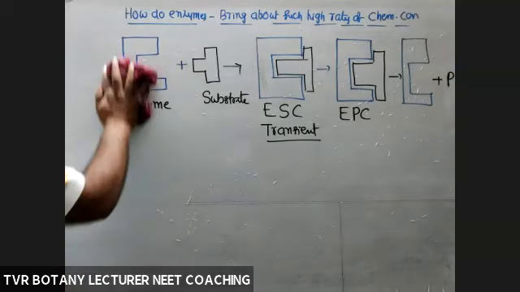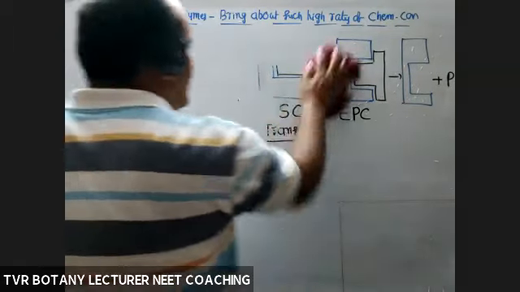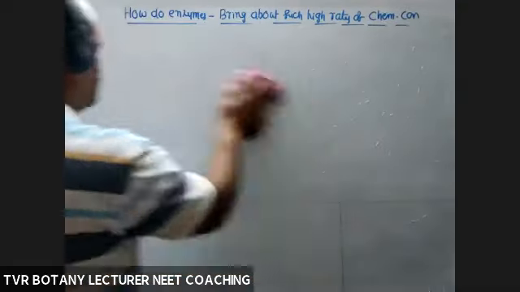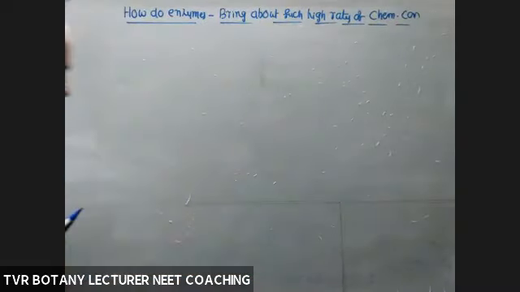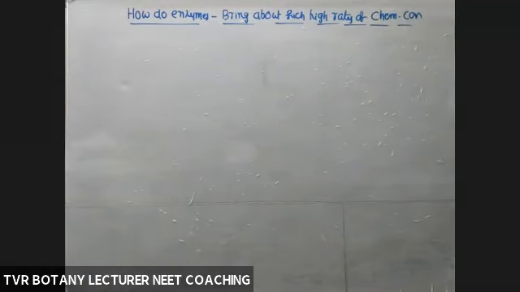Now the question is, how are enzymes able to bring about such high rates of chemical conversion? That is in the case of carbonic anhydrase. So to understand that, we need a graph. We have to go to one graph. With the help of the graph, we can understand that concept.